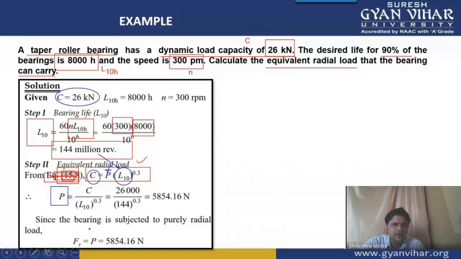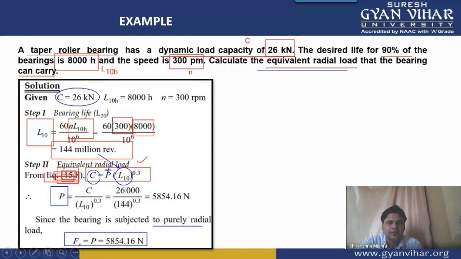Since the bearing here is purely radial, as it is given in the question itself, you need the equivalent radial load, no? Since it is a purely radial bearing, the total equivalent load will be equal to the radial load itself, so it is equal to 5854.16. This is the total load, or in other words, the total equivalent radial load that is acting on the bearing.